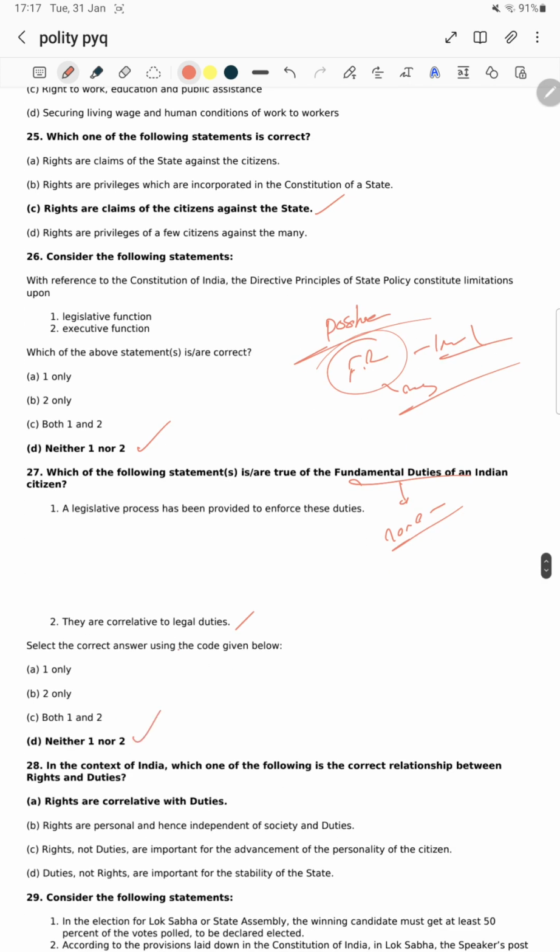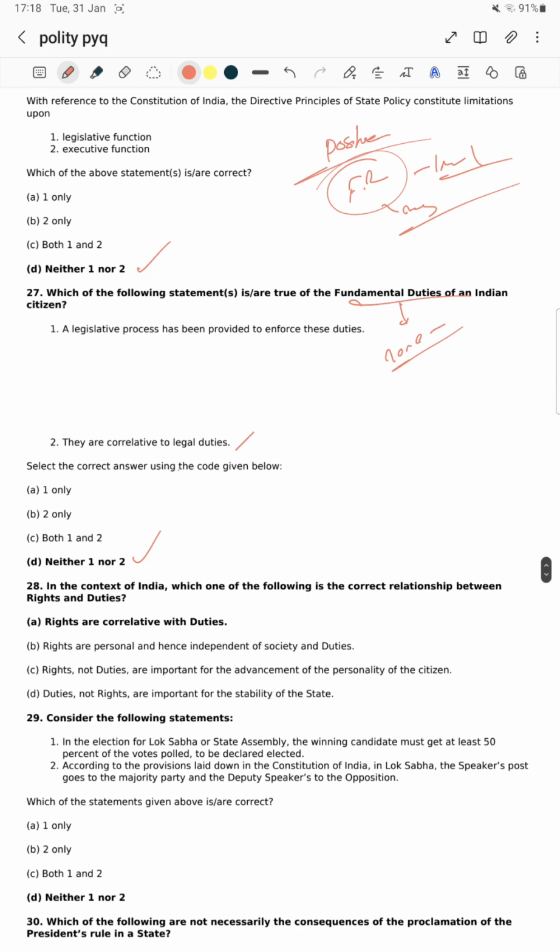Option D. If you didn't follow the fundamental duty, no one is going to arrest you for not having done it. That doesn't happen. With legal duties, what does it mean? For example, if you cross the red signal, there is an imposition of fine.